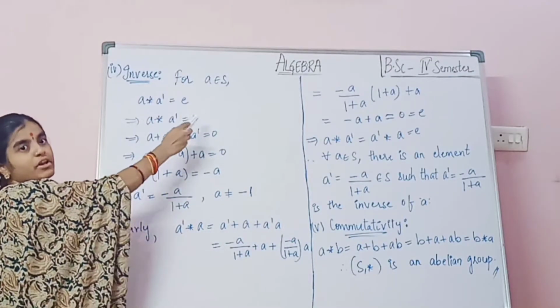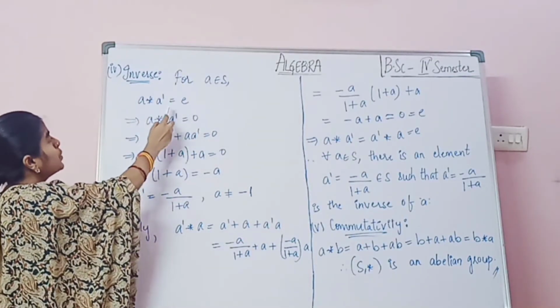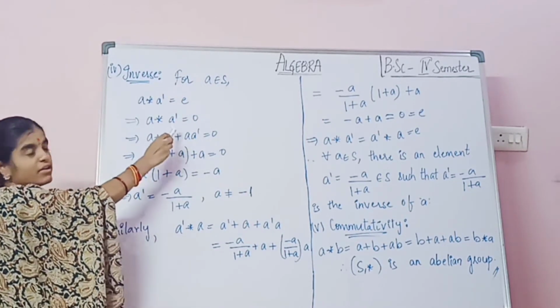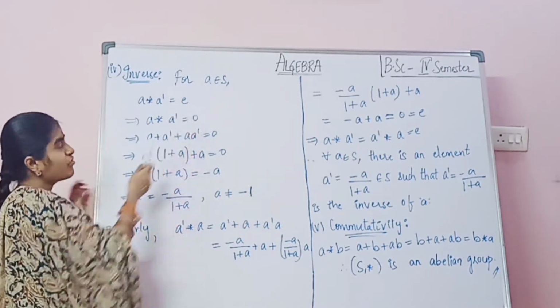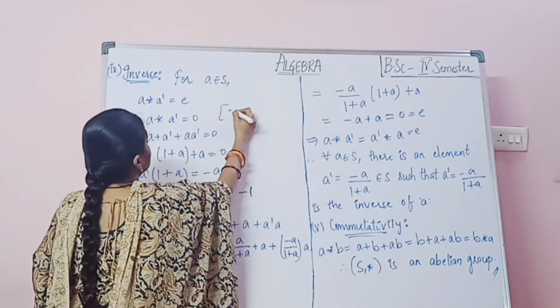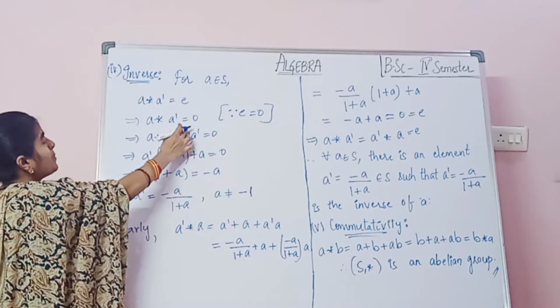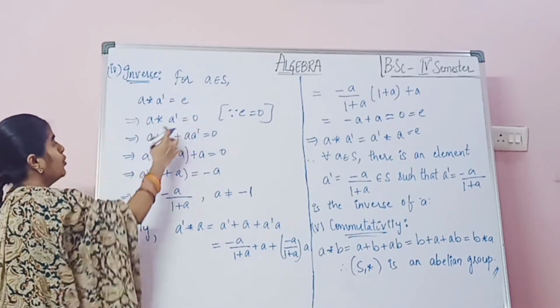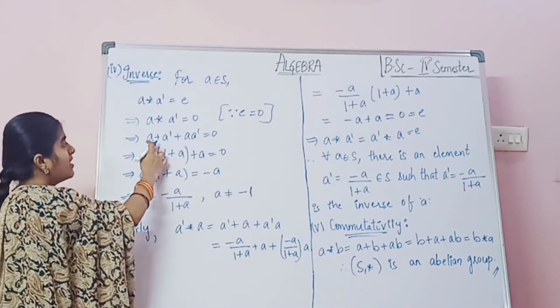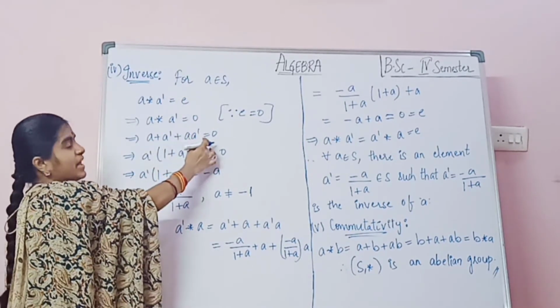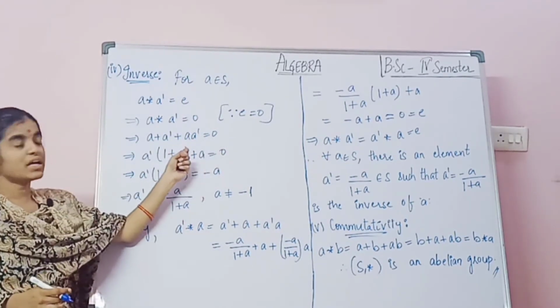Next, inverse. For A belongs to S, A star A dash equals E. So that implies A star A dash. What is E here? Since E equals 0, in the place of E we are substituting 0. That implies A plus A dash plus A into A dash equals 0. Now we are taking A dash common.